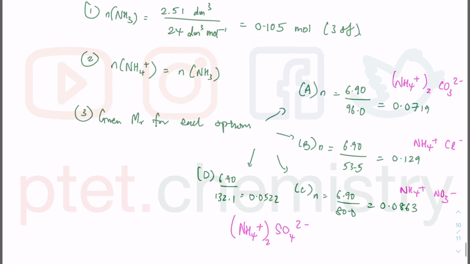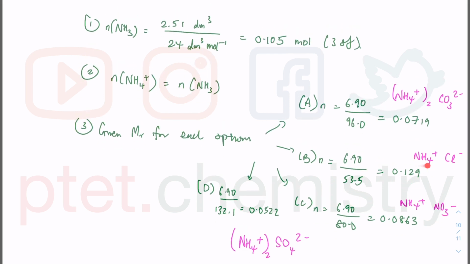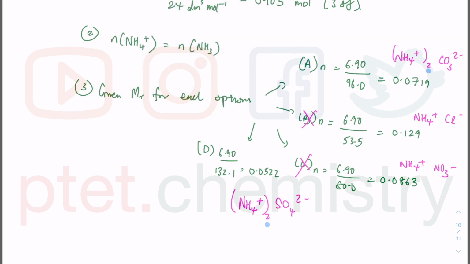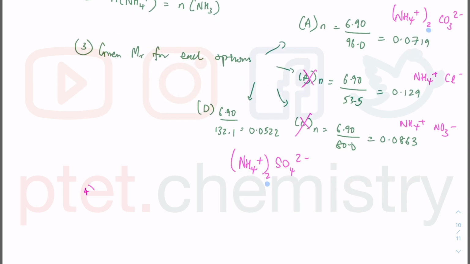Especially when there's a 1-to-1 ratio. When there's one ammonium ion, none of these is 0.105 when they should be equal if these are the answer, which means I can cross out B and C. Now between A and D, the problem really is I have two NH4 plus. So if I look first of all at option A, okay.